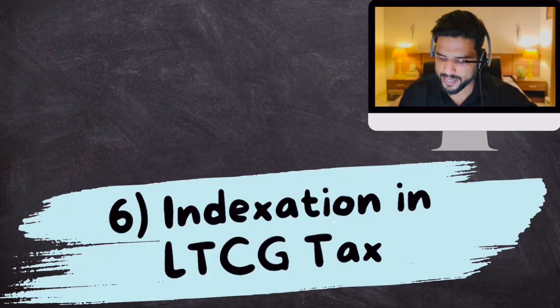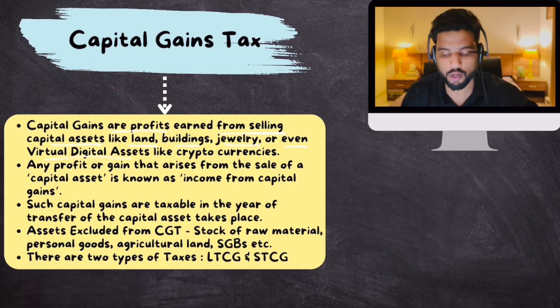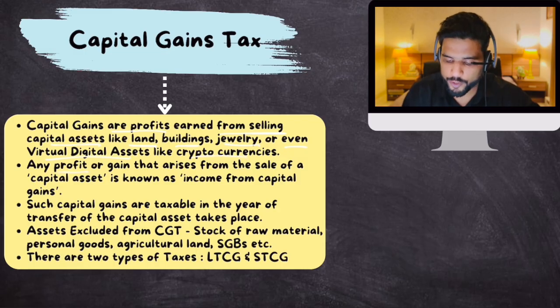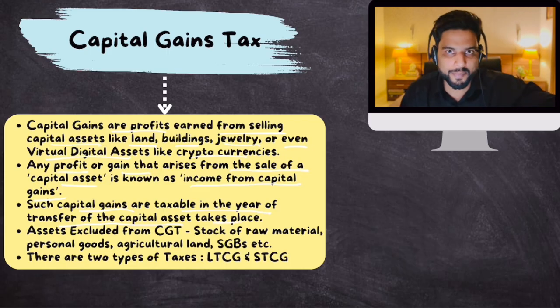Now we'll try to understand what this word indexation means. So let's jump into this topic, indexation in LTCG. First, let's talk about capital gain tax. Capital gain tax are profits earned from selling capital assets like land, buildings, jewelry, or even virtual digital assets like cryptocurrency and all. Any profit or gain that arises from the sale of a capital asset is known as income from capital gains, and that is taxed. Such capital gains are taxable in the year of transfer of capital asset, the year in which you sold that capital asset.